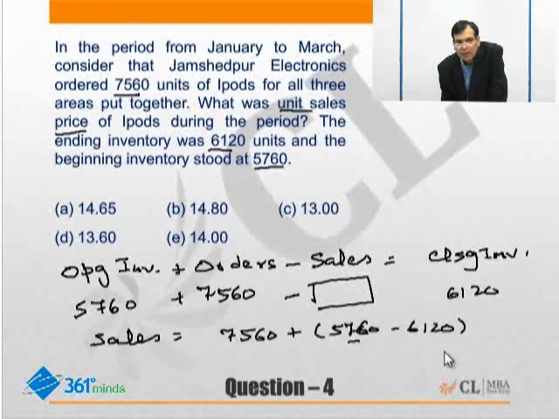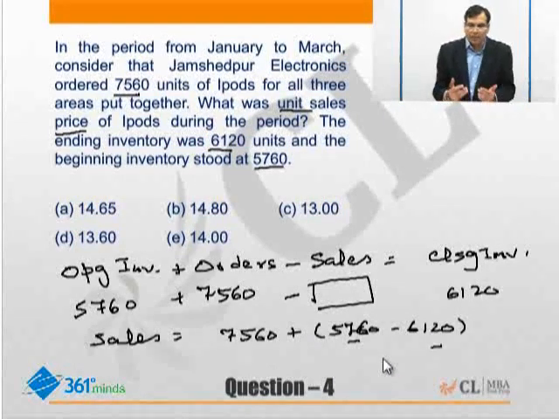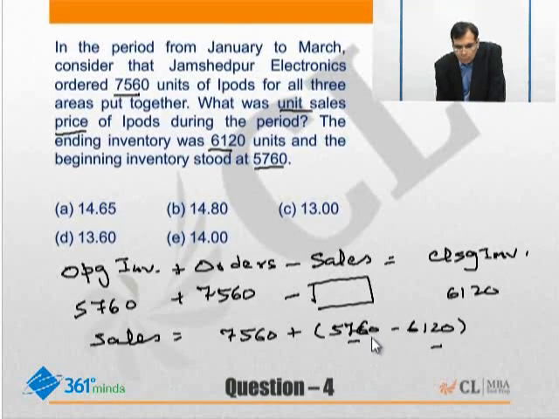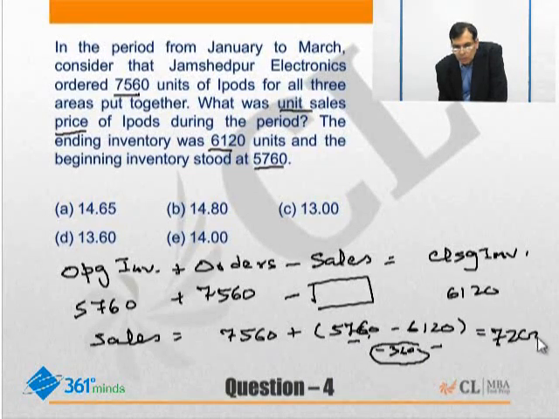This is the opening inventory minus closing inventory. So if you notice, my closing inventory is higher, so my sales will be lesser than the number of orders. Had my closing inventory been lower, the sales would have been higher than the orders. So this difference is 240 plus 120, 360, which is effectively 7500 minus 300, so 7200. So the total sales is 7200 units.